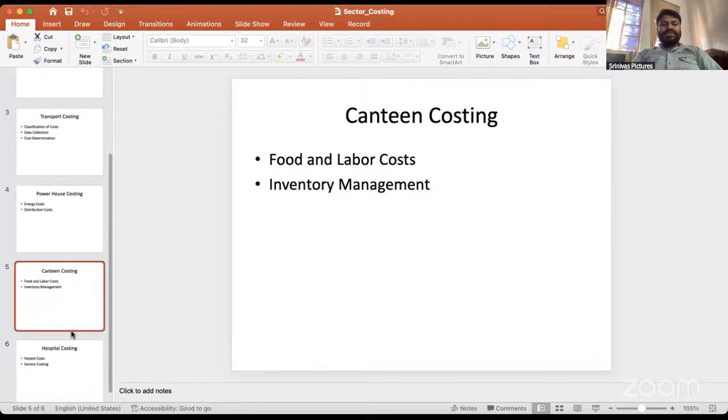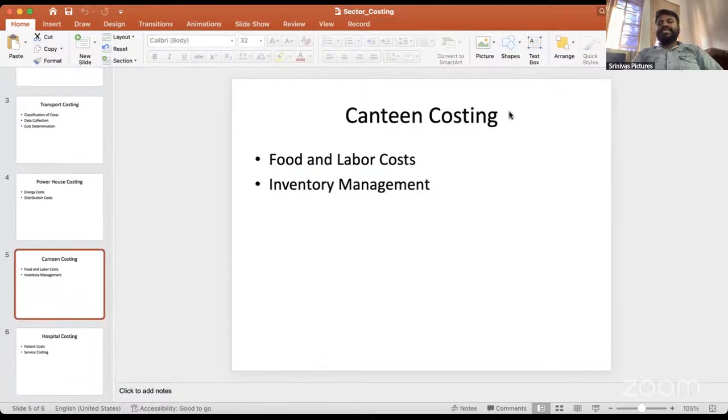Similarly, canteen expenses: the canteen provides food, and we take the total food and labor cost, and the number of plates sold is treated as revenue. Inventory management is about whatever stock we purchase for food: the materials used, work in progress and completed material, all that we take.